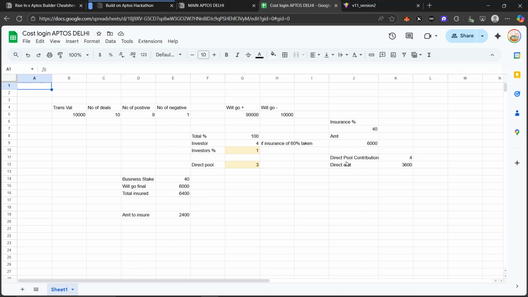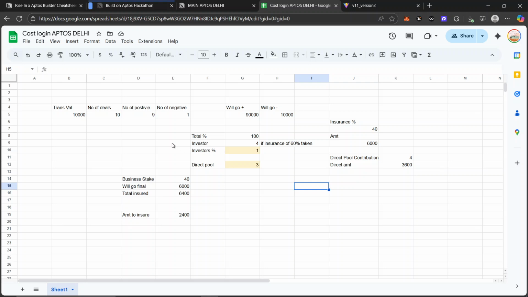Since we have 40% insurance, from the pool we will be generating 3600 on the overall transactions, but the amount that we need to insure will be 2400. So there is a profit margin even at a 1 lakh transaction value, and there will be a profit of 1200 rupees even for us. If this number changes, we will have to change the dynamics a bit based on the investor.